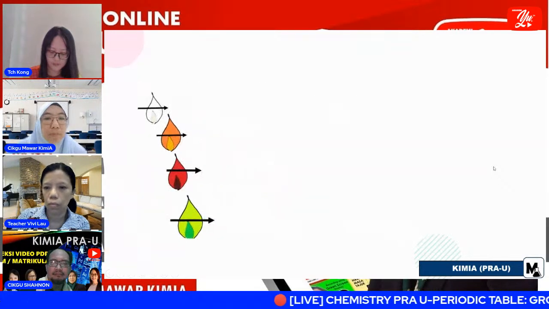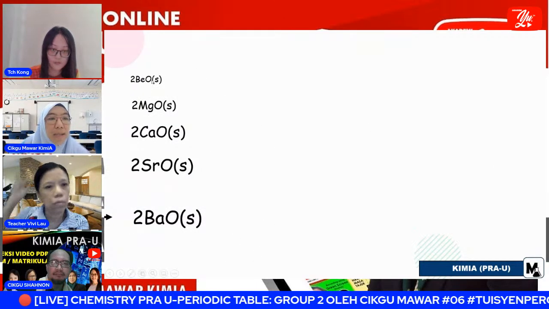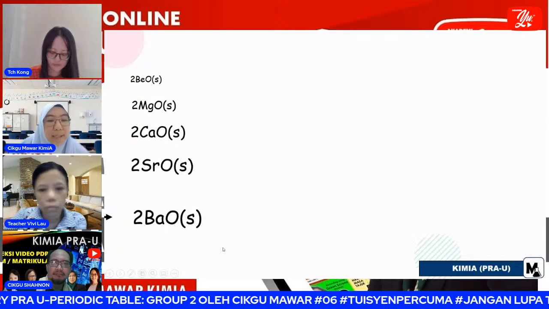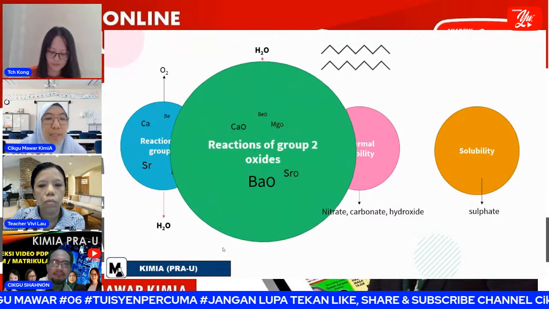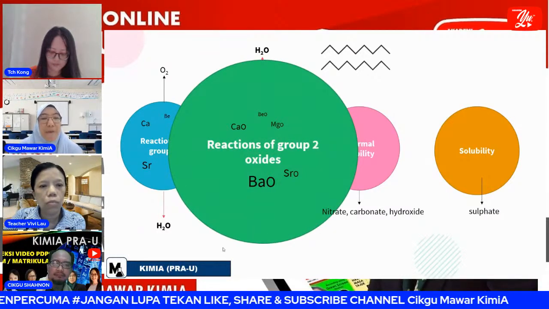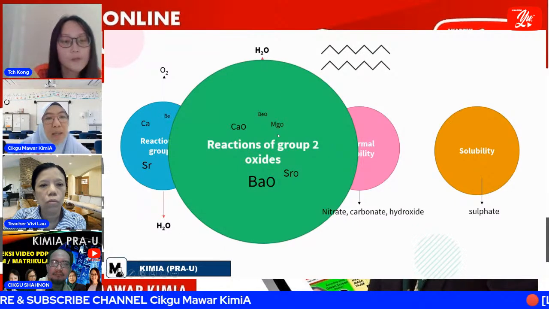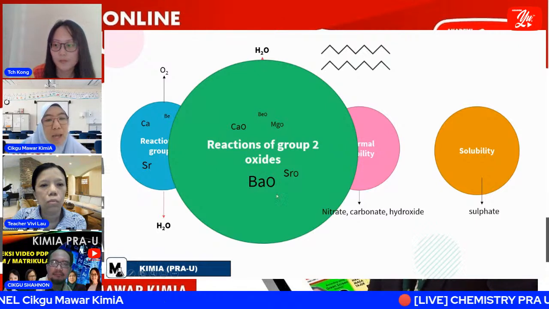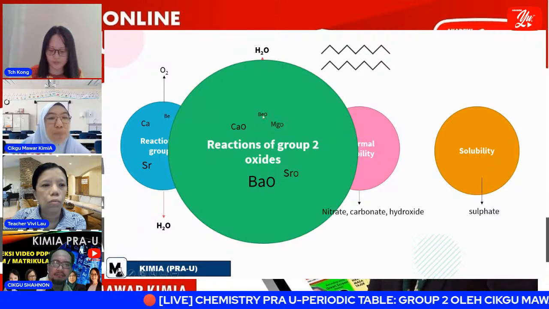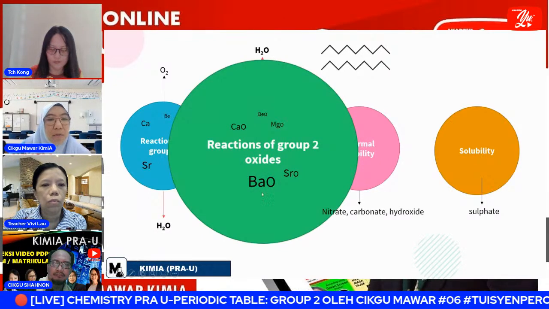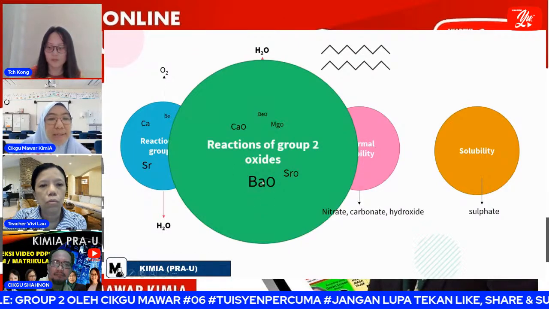Okay, now we want to take a look at the reactivity of all the group 2 oxides towards water. So we move to the second part, which is the reaction of group 2 oxides. The group 2 oxides include beryllium oxide, magnesium oxide, calcium oxide, strontium oxide, and barium oxide. I typed them according to the size of group 2, where barium is the largest, so it's easier for you to memorize the size. Barium is below, so it has a larger size.